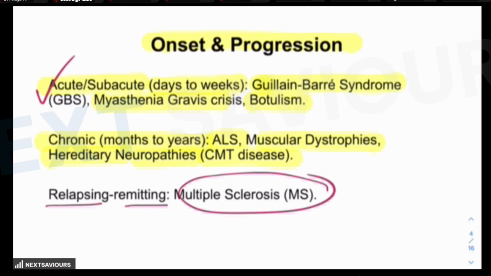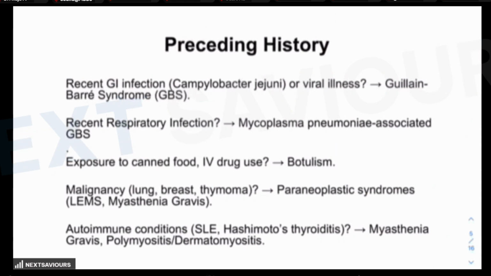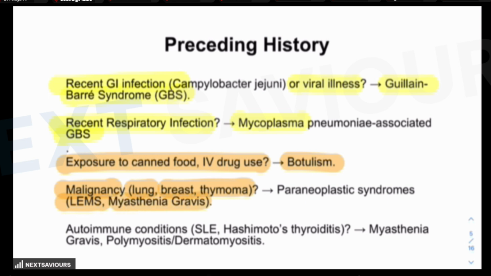multiple sclerosis. Now, the third point, which would always be provided in the history, is the preceding event, if at all it is significant. For example, a recent GI infection or viral illness can trigger Guillain-Barré syndrome. A recent respiratory tract infection because of Mycoplasma pneumoniae might trigger Guillain-Barré syndrome. Exposure to canned food or IV drug abuse might result in botulism, as we already know. Some malignancies like lung cancer might result in Lambert-Eaton syndrome. Thymoma in particular results in myasthenia gravis.